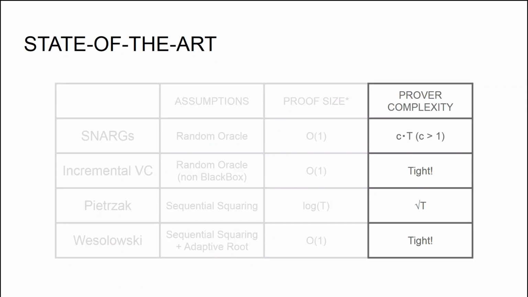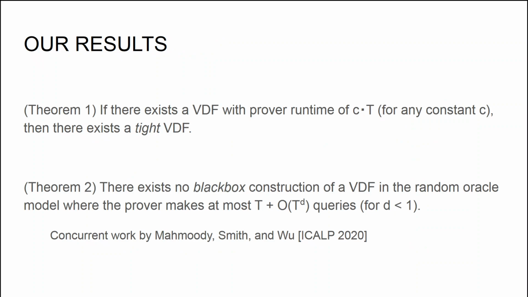And the question that we ask in this work is whether we can improve the prover complexity of all these VDF constructions. In these settings, we obtain the following positive and negative results. Our first result is positive and says that if there exists a verifiable delay function with a prover runtime of c times the time parameter t for any constant c, then we can take this verifiable delay function and upgrade it to a verifiable delay function with a tight prover.